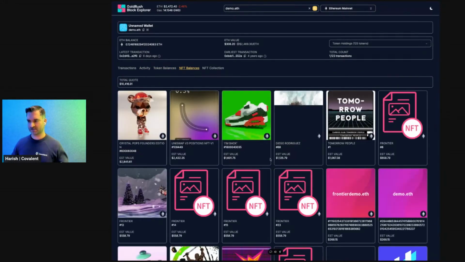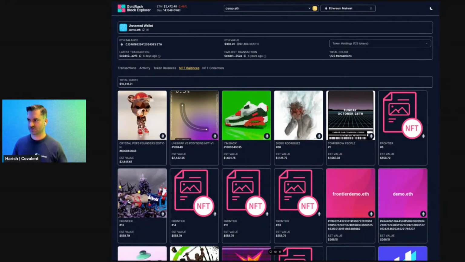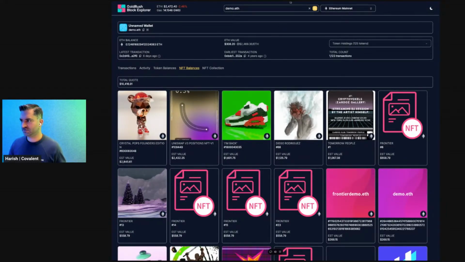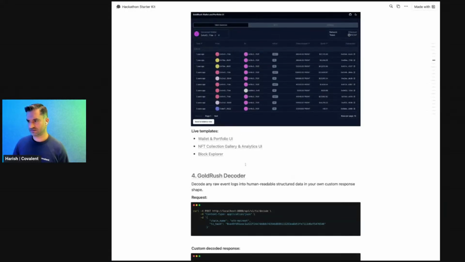So again, it's just a way to combine a few of these React components that we've built, open sourced, and made available for you to use for the hackathon. So yeah, this GoldRush Block Explorer is also open source, and you can take it, clone it, and update it as you like, and use whatever views you might want for your application.